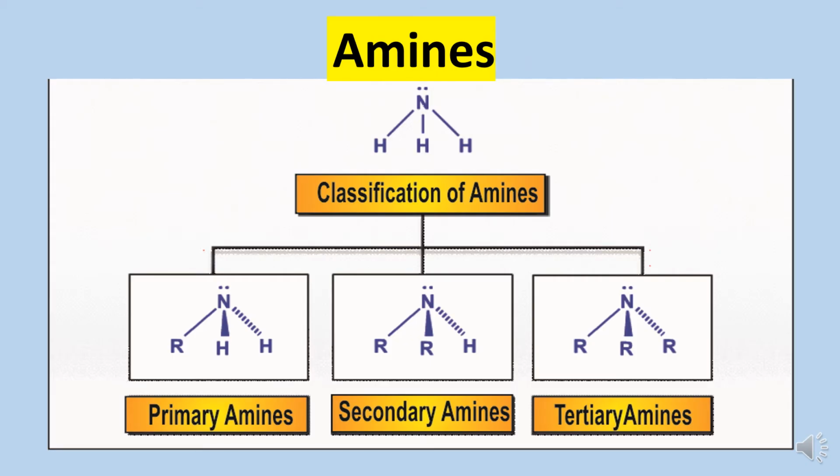Next functional group is amine. Amine is a functional group which is actually formed by replacing one or more hydrogen atoms of ammonia by alkyl groups. So on the basis of number of alkyl groups directly connected with the nitrogen atom, amines are classified into 3 types. Primary amines have one alkyl group connected with one nitrogen with 2 hydrogen atoms. Secondary amines have 2 alkyl groups and 1 hydrogen atom, and tertiary amines have 3 alkyl groups without any hydrogen atoms.